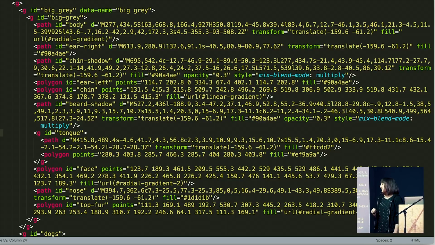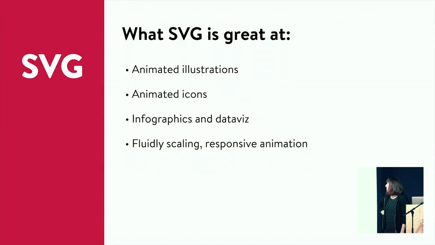But more specifically when it comes to animation, besides just using dogs, they're really great at animated illustrations, also animated icons. Depending on who you ask, those are the same thing or 2 very different things. We won't get into that. Anything that's infographics or data viz, SVG can be great at because it's just these mathy bits of visual objects. Anything that needs to fluidly scale or be responsive and then literally be any size. SVGs being vector, they don't care what size you want them to be. They're just like, I need to be tiny? Okay. I need to be giant? Sure, whatever, got this. They're so flexible and agreeable.